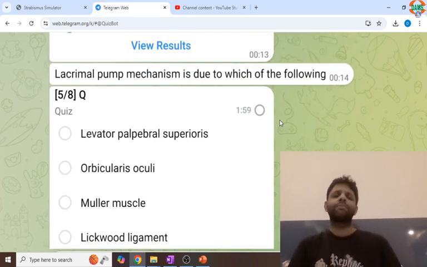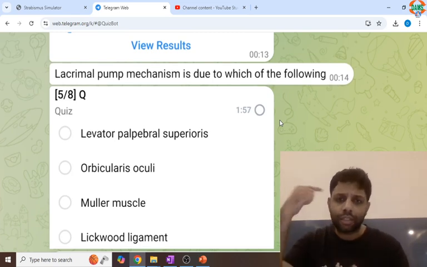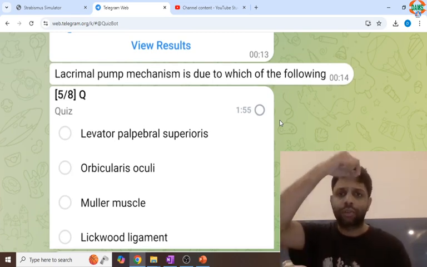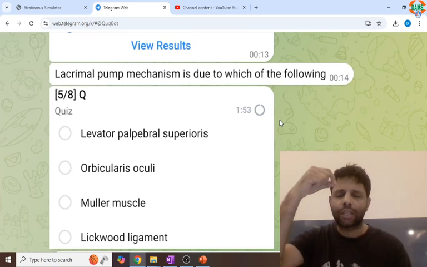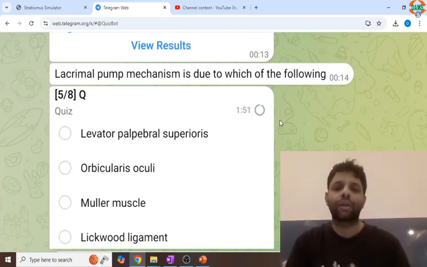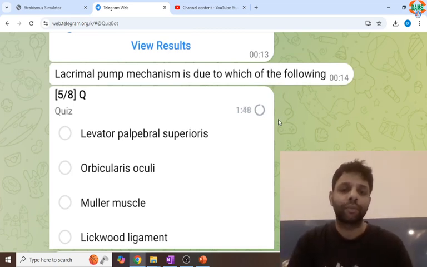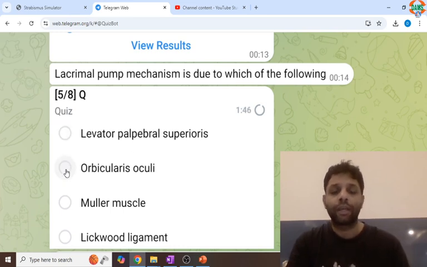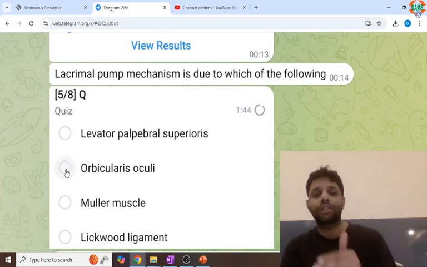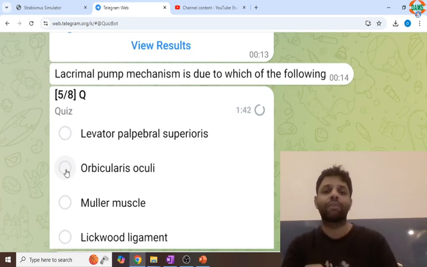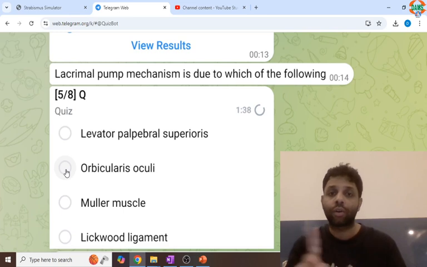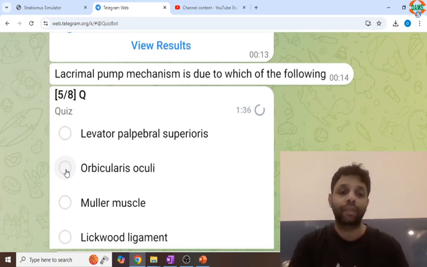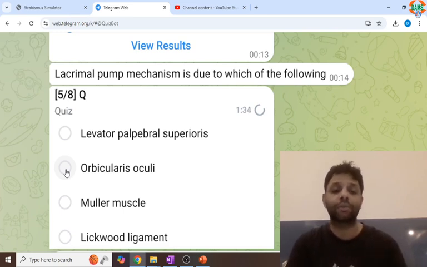Lacrimal pump mechanism is a structure which helps the tears to go from lateral to medial and be sucked into the system. That is closing eyes, opening eyes. Closing eyes is due to orbicularis. That is the answer over here. That forms the lacrimal pump mechanism. And in seventh nerve palsy, if orbicularis does not work, lacrimal pump failure will be there. There will be overflow of tears. That is not epiphora. That is hyperlacrimation.